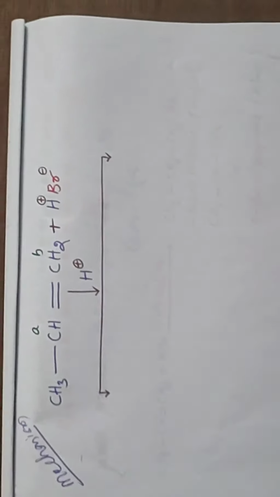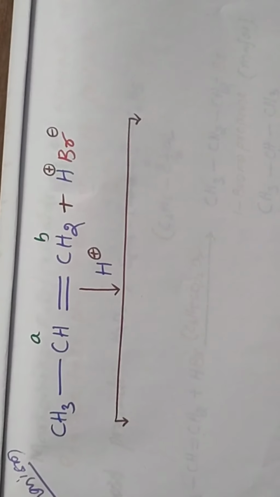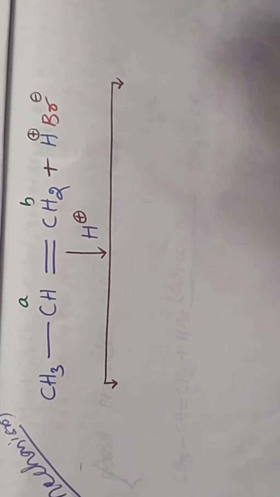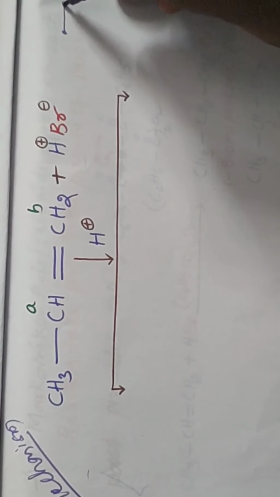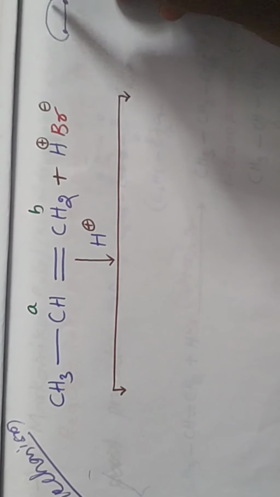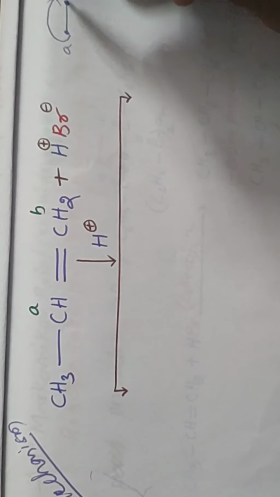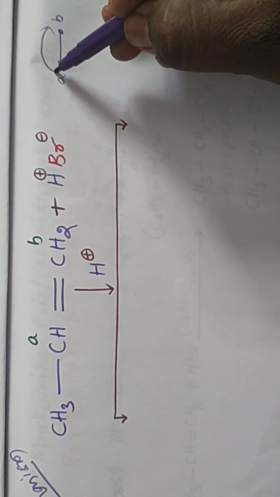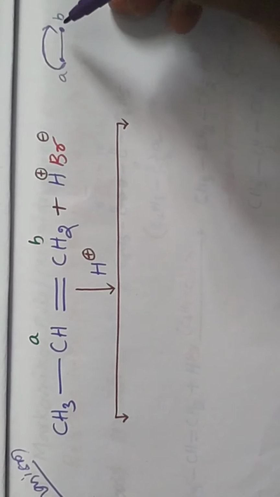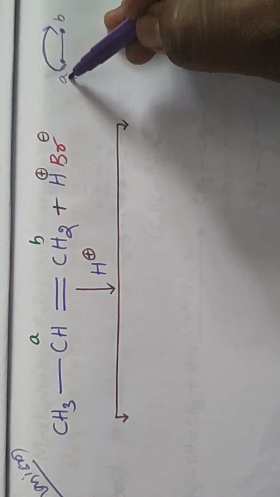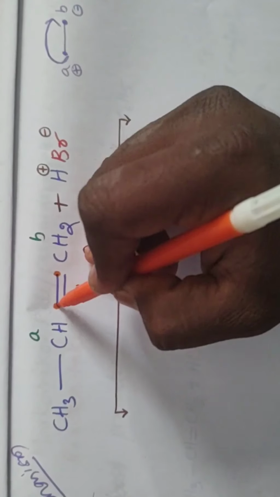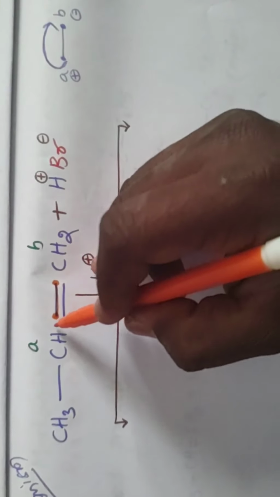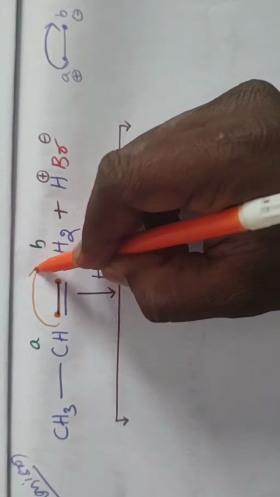Okay, so if you are going to break the bond unequally, the bond is going to shift to any one of the carbons. So for example, this is an A carbon, this is a B carbon. If the bond is going to shift completely to the B carbon, we get positive in this position, negative in this position. Okay, one bond contains 2 electrons. Okay, on the addition of the electrophile, the bond is going to shift like this.